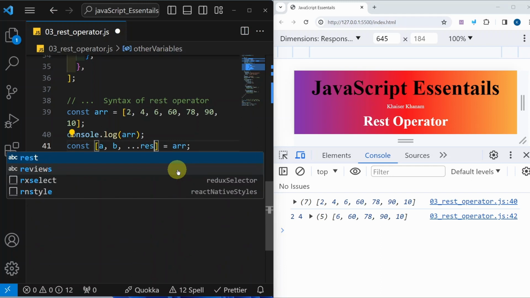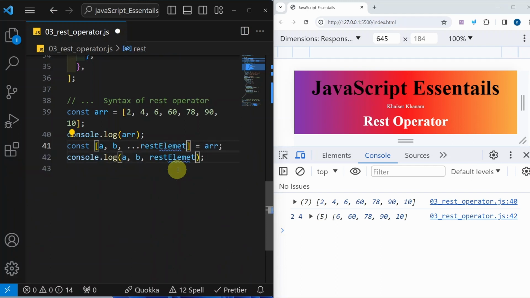For better understanding, I will write here rest elements. All the rest elements will be treated as another group and they will be stored inside one complete new array. I hope you are clear with this rest operator, why it is used, and what elements will be stored inside it.